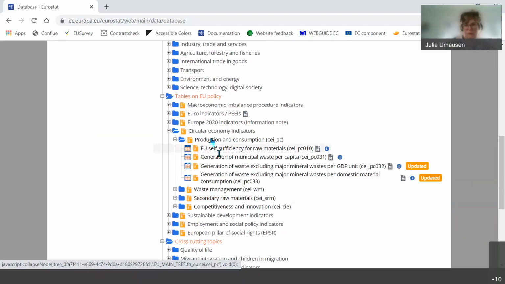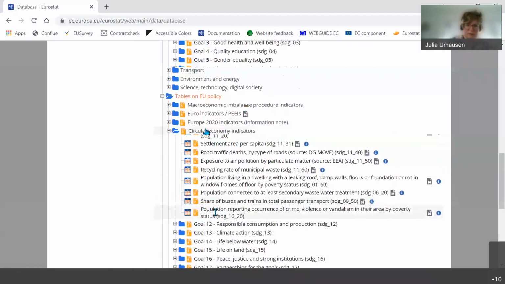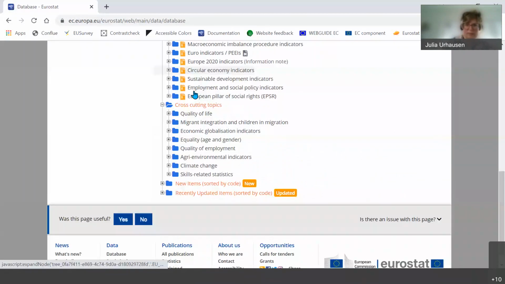And of course, also very relevant for Challenge 1 are the sustainable development indicators, where we have a full set of related indicators for each goal. Let's take one which is maybe more related: sustainable cities and communities. You will find a full list of the SDG indicators which the EU defined, because of course they slightly diverge from the UN SDG indicators, in this section on EU policy. Also very interesting for Challenge 1, under the cross-cutting topics, we have climate change.